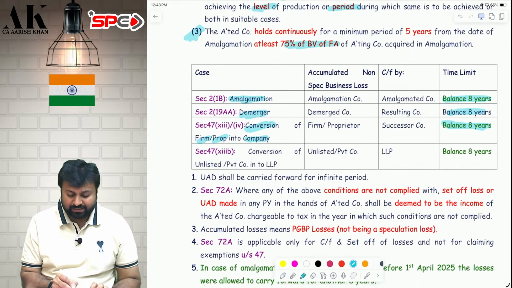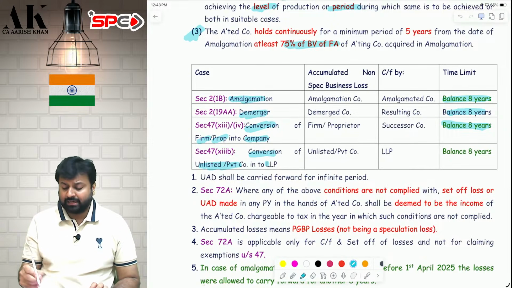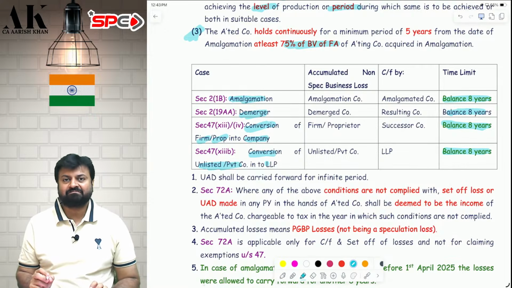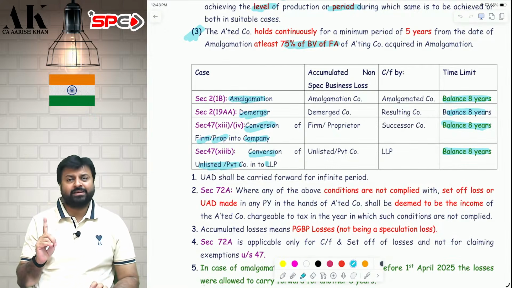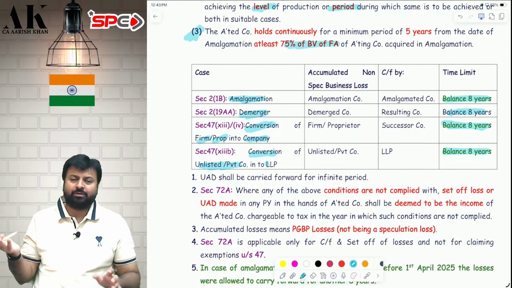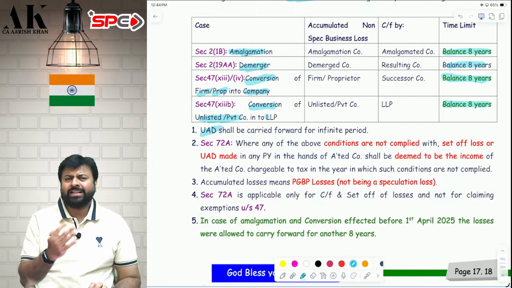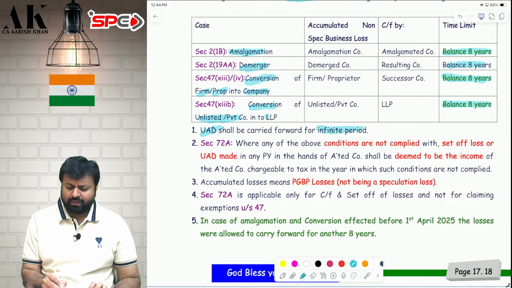This is the disadvantage. For conversion of unlisted or private company into LLP, here also it was another 8 years. But from 1st April 2025, it is balance 8 years. So in amalgamation and succession, amendment has come. In demerger, the provision was already like that only earlier also. For UID, there is no restriction. For UID, you can carry forward for an infinite number of years.